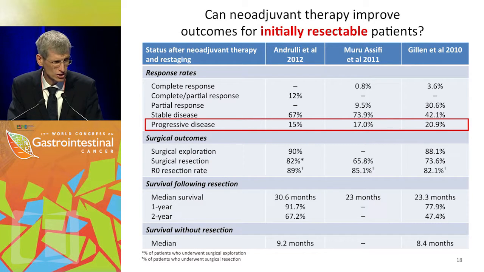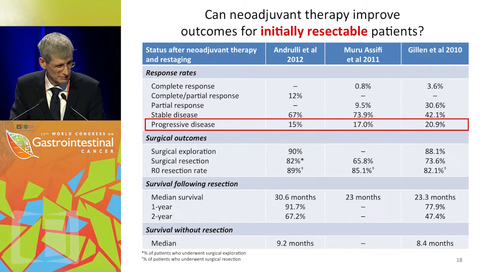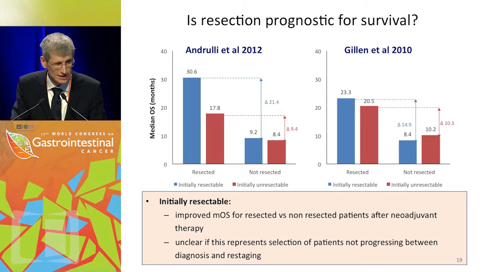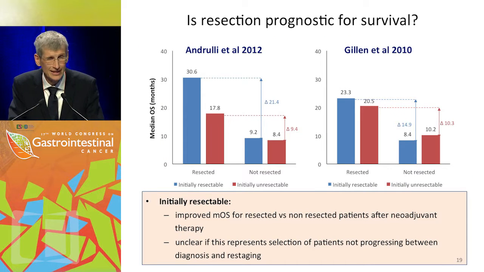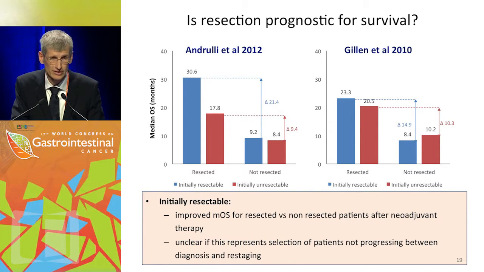And surgical exploration has been tried in around 90%, and R0 resections have been achieved in around 90%. And you see survival rates in this group are much better, with around 23 to 30 months. If you do not resect, and these are now the blue bars, then survival is much worse. So you have an improved median overall survival for the resected as compared to the non-resected group, bearing in mind that you have a selection bias for the resected patients.